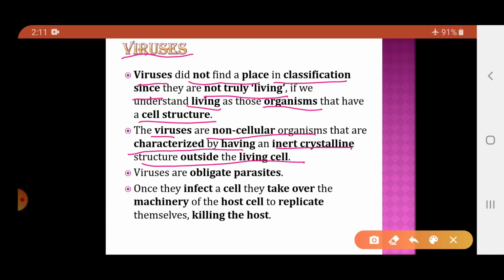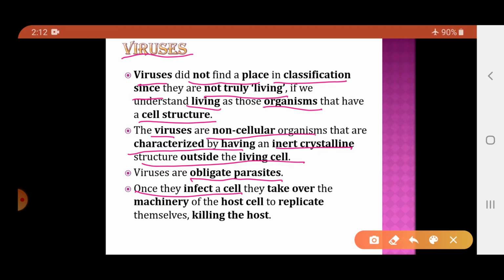When the viruses are outside the living cell, they are like just a simple chemical. So they were considered as non-cellular organisms which, when outside the living organisms, are inert crystalline structures. Now viruses are obligate parasites. Obligate parasite means they are compulsorily parasites. They will always require the host to replicate. If the host is not available, the viruses can never replicate, and therefore viruses are considered as obligate parasites.